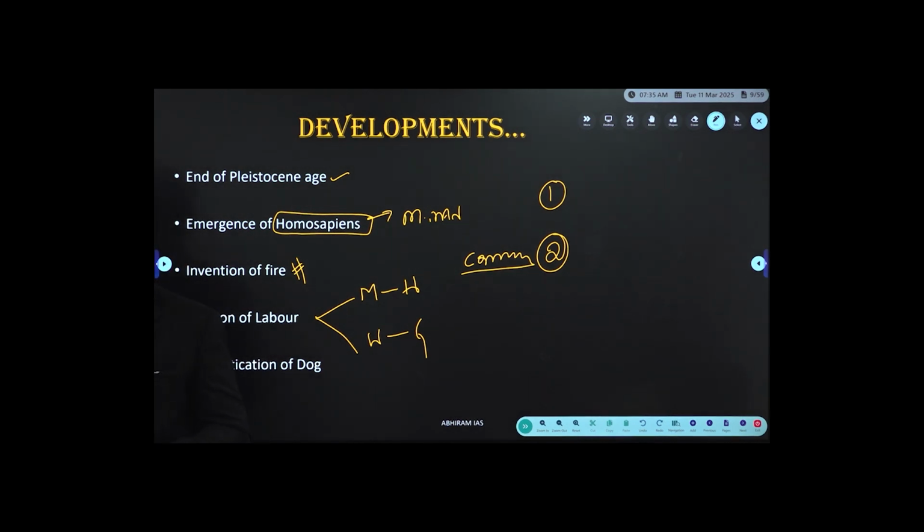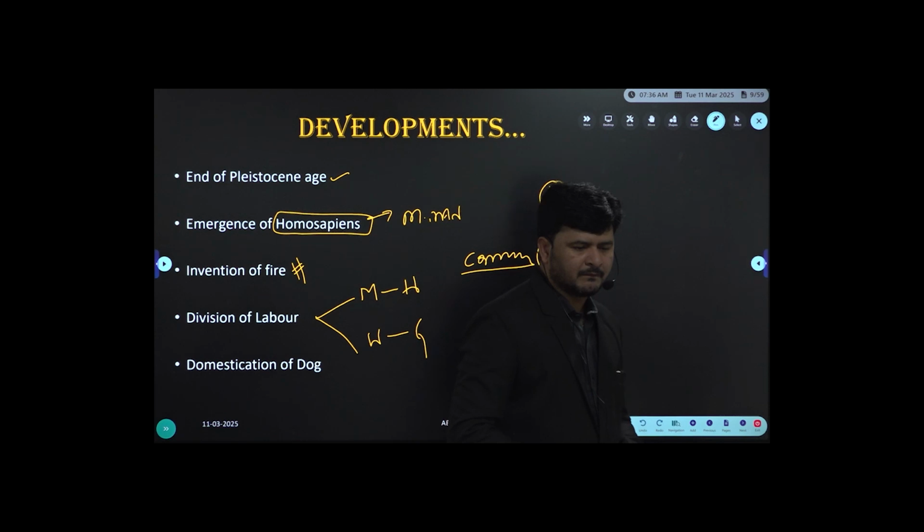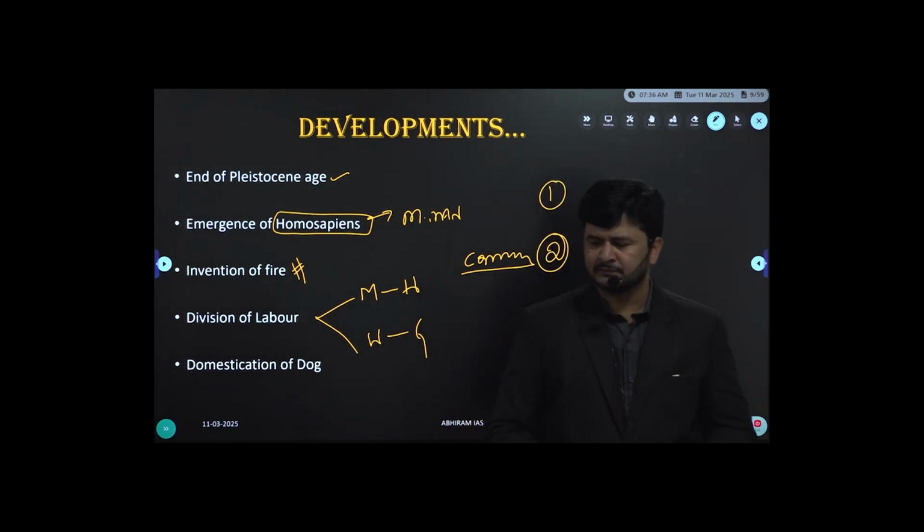Already in the first statement, the Paleolithic people domesticated the dog. That is the first statement.